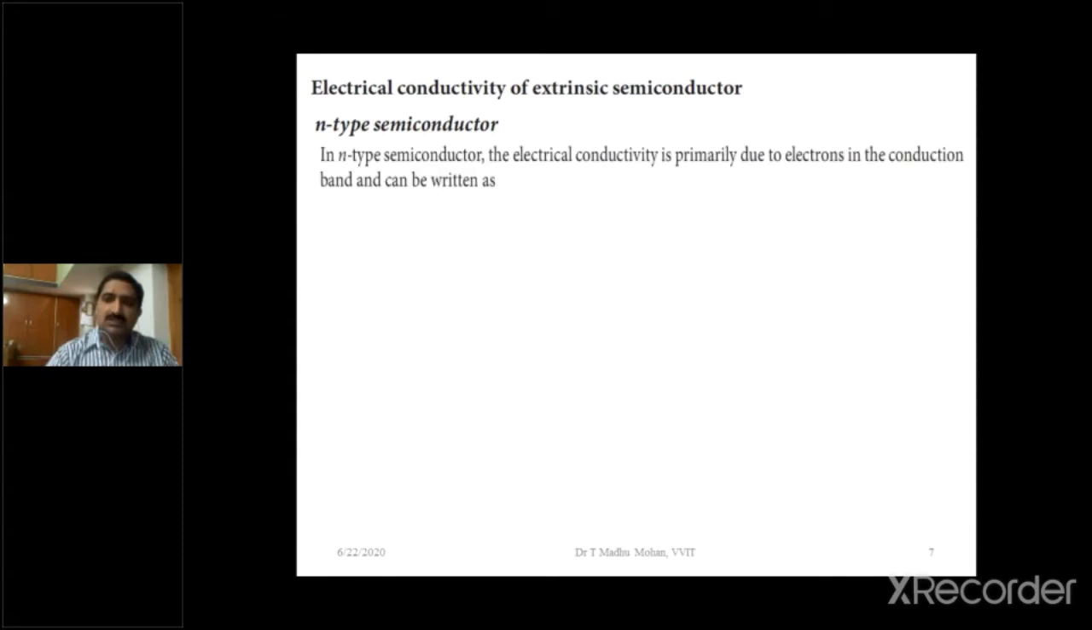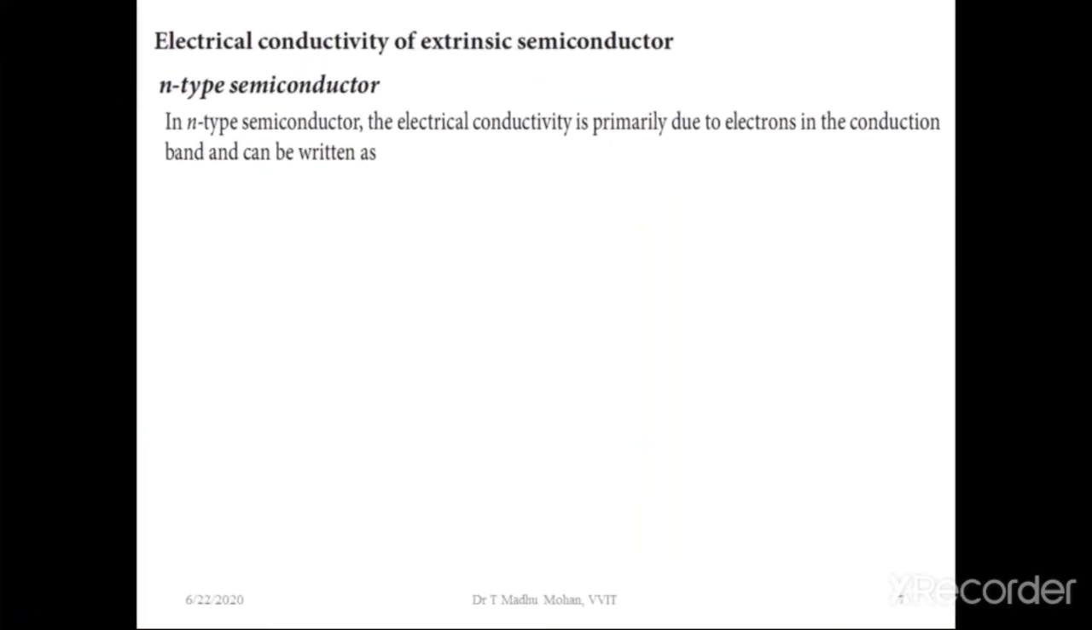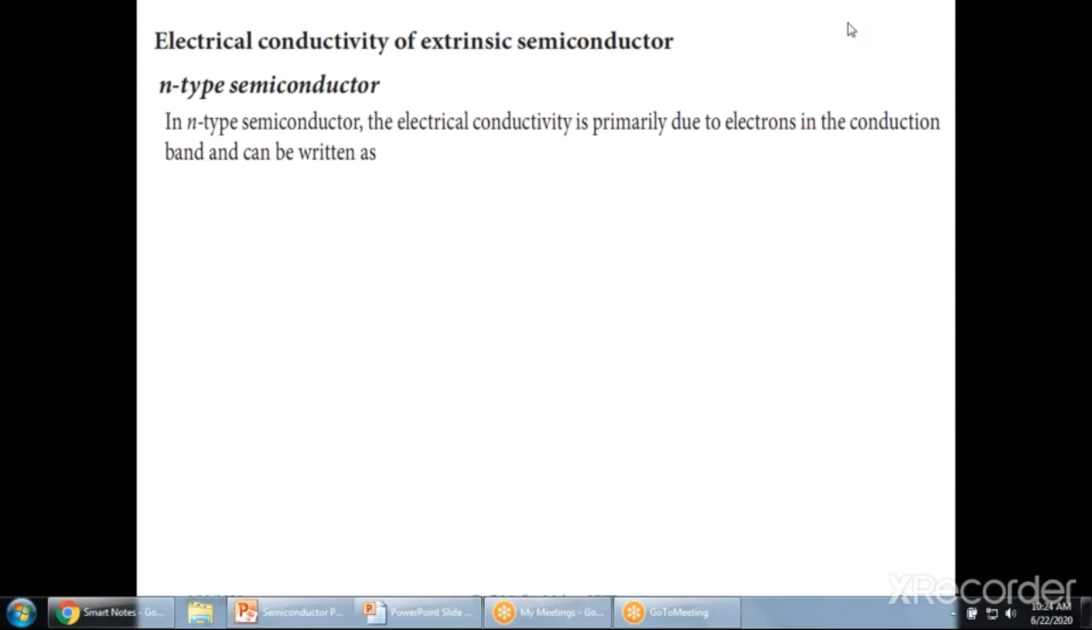In n-type semiconductor, the electrical conductivity is primarily due to electrons in the conduction band and can be written as follows, because here the donor atoms give their ionized electrons. So those electrons go to the conduction band. That's why here we are calculating the current due to the electrons in the conduction band.